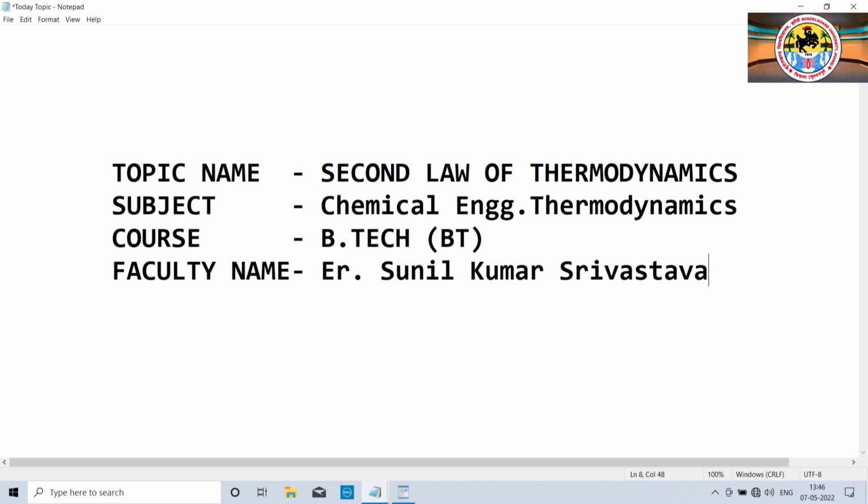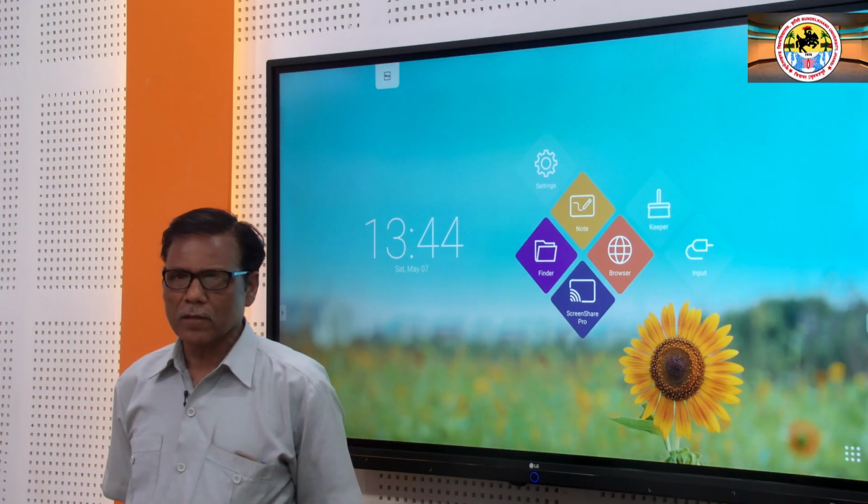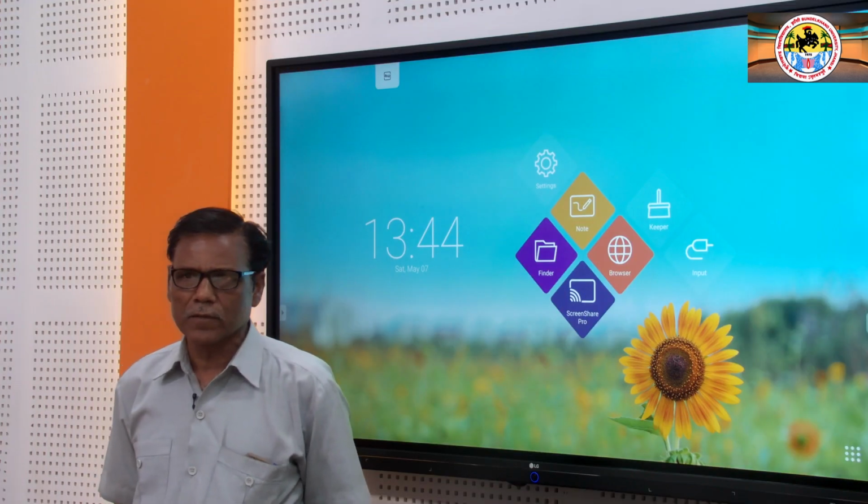The second law of thermodynamics consists of mainly two statements.